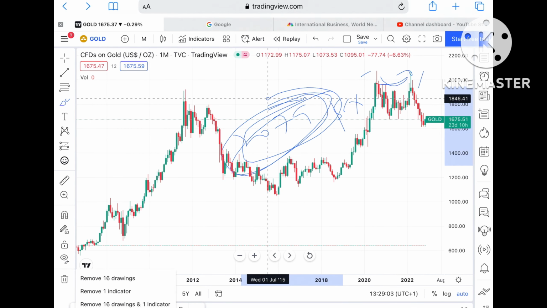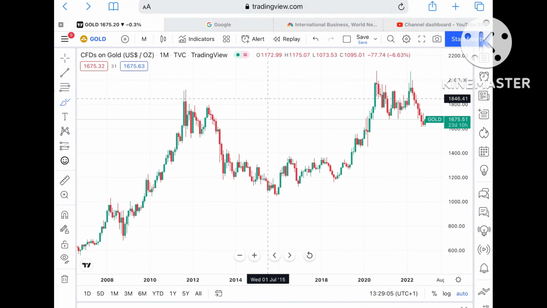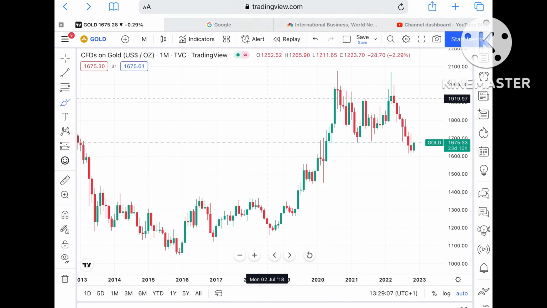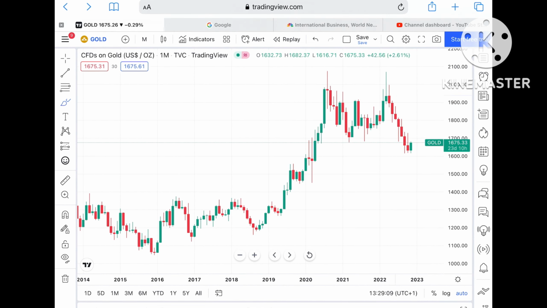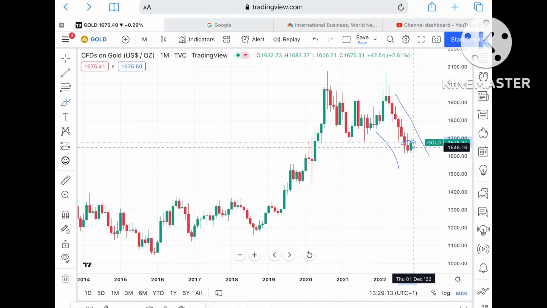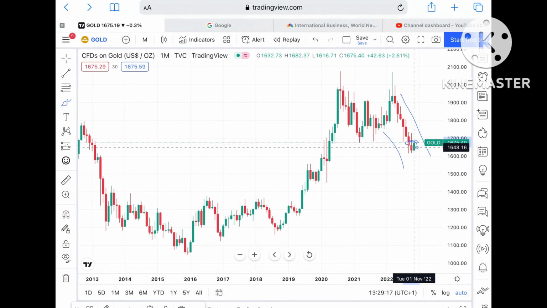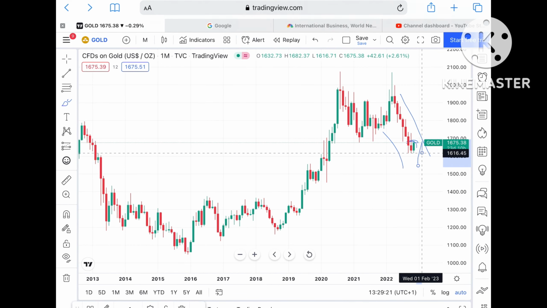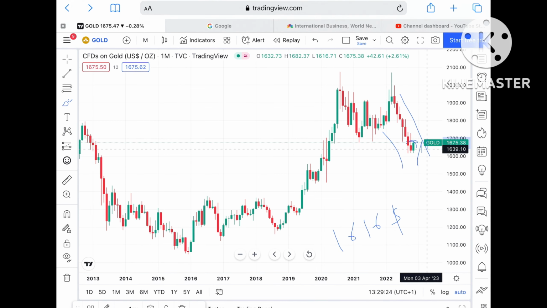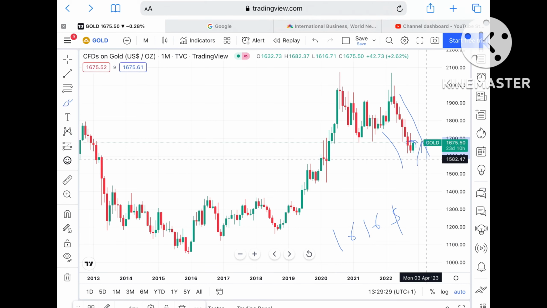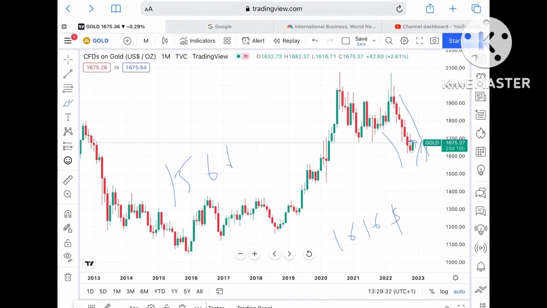But if the price doesn't sustain, okay, so you also have to be careful. Suppose if the price doesn't sustain this particular level, then there is a chance that we can see the price can fall further down towards a level of $16. Okay, and from there we can see it can move further down if the price doesn't sustain this particular level, and chances of going towards a level of 1566 is there.